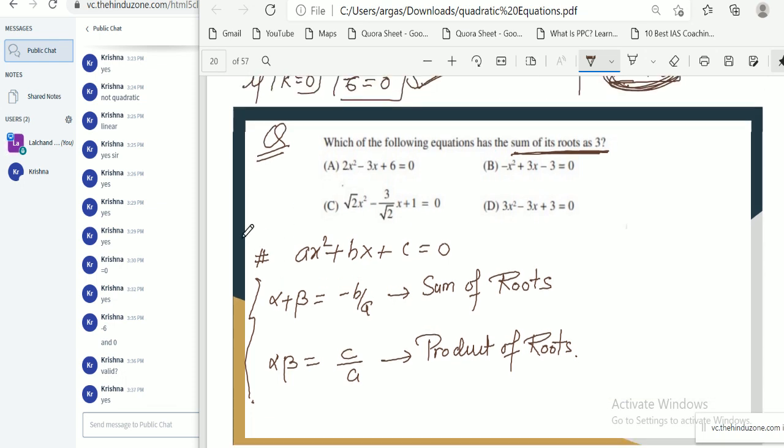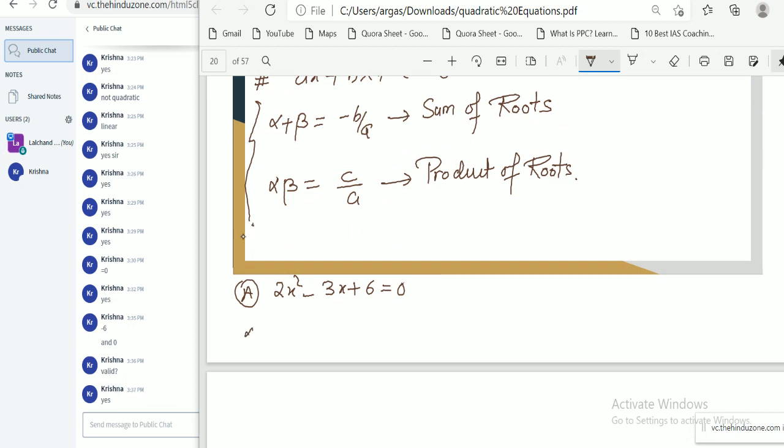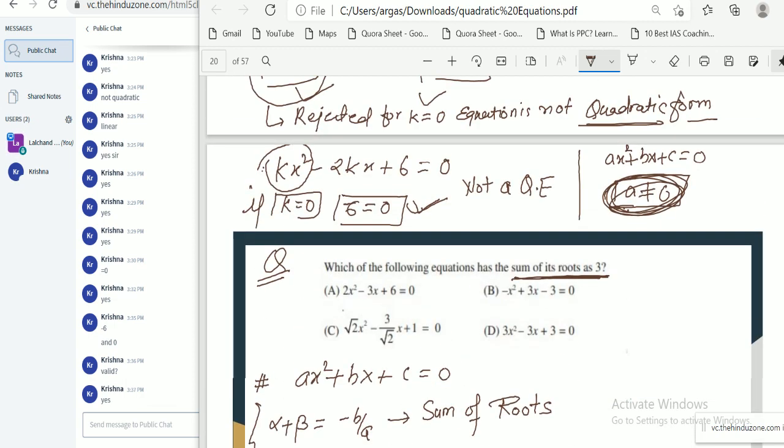If we check sum of roots, alpha plus beta equals minus b by a. If we substitute, what is the value of b? Minus 3. What is the value of a? 2. Then our sum of roots is 3 by 2. So this is not our answer because we need sum of roots as 3.